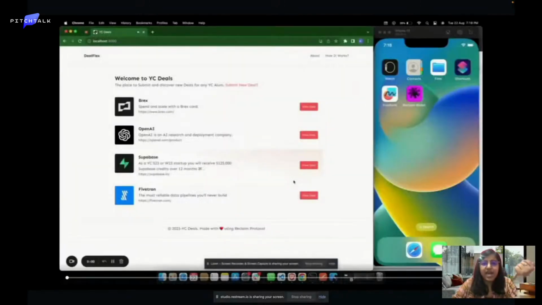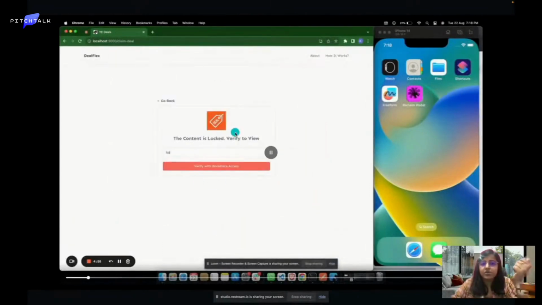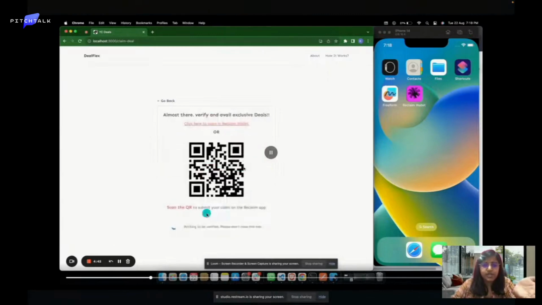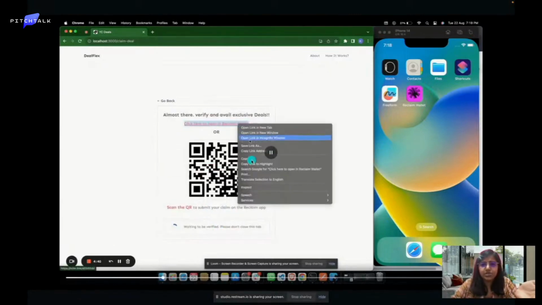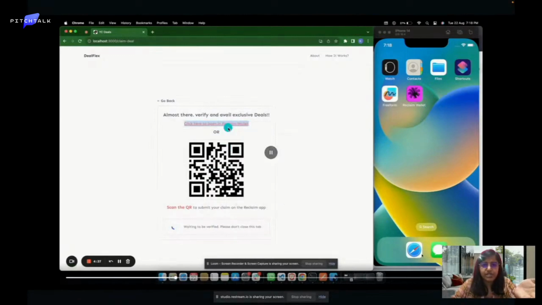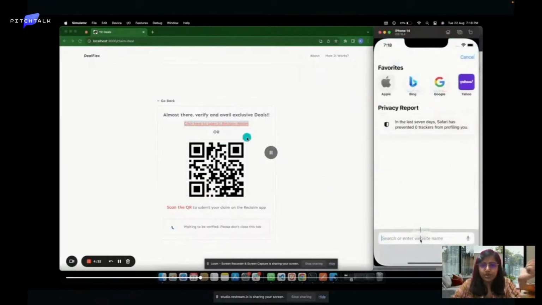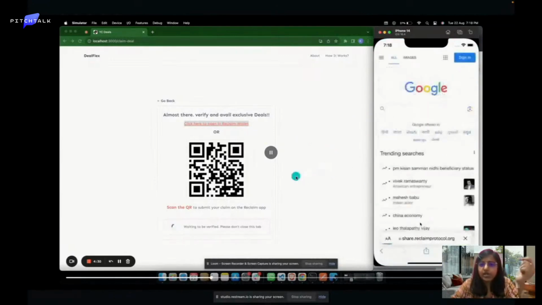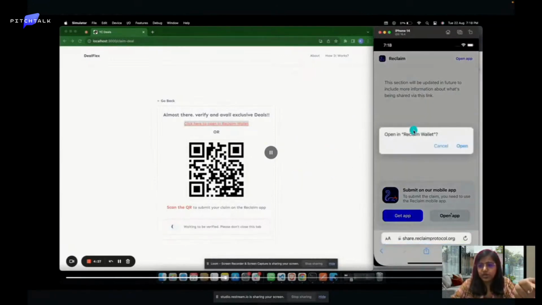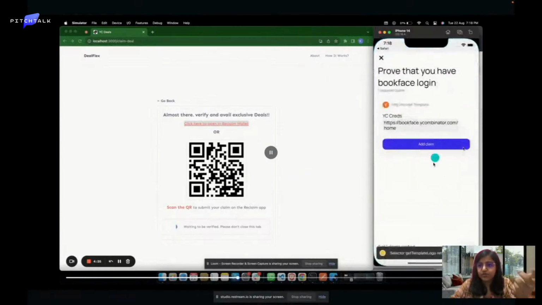Now we'll see a live example of this happening. This is a website that uses ReClaim SDK. Anyone who wants to access the YC deals can come here, verify that they have the YC login and are a valid YC member, and they can get access to the deals. Here, first it generated a verification link that the user is trying to open in their app. They can copy the link from here, or they can even scan the QR code. For demo purposes, we are using a live emulator over here.